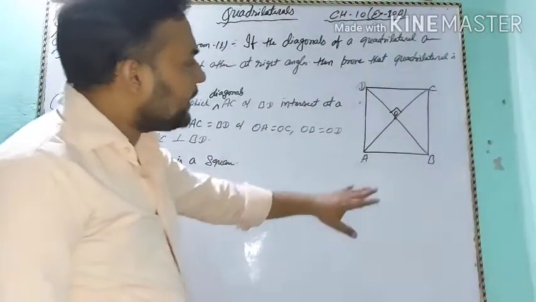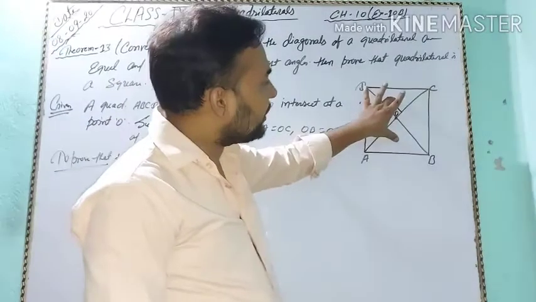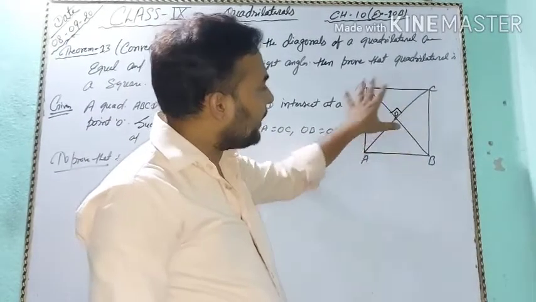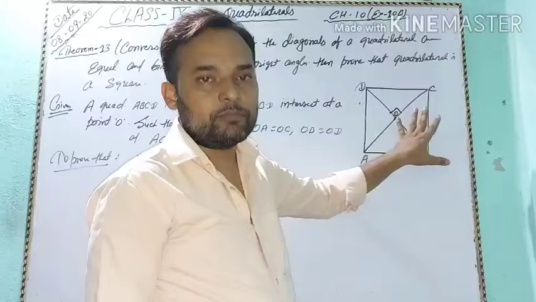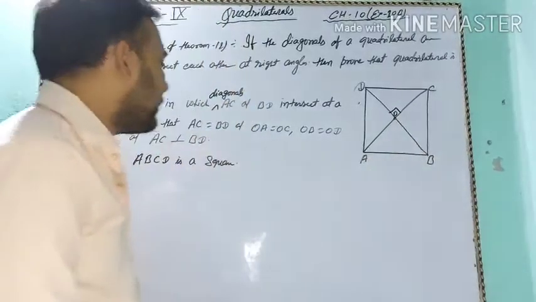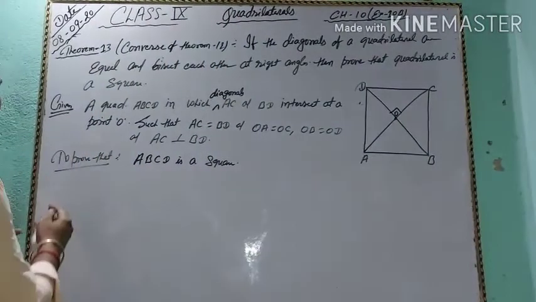So students, a quadrilateral in which the diagonals bisect each other, therefore the quadrilateral is a parallelogram. So let's start the proof.